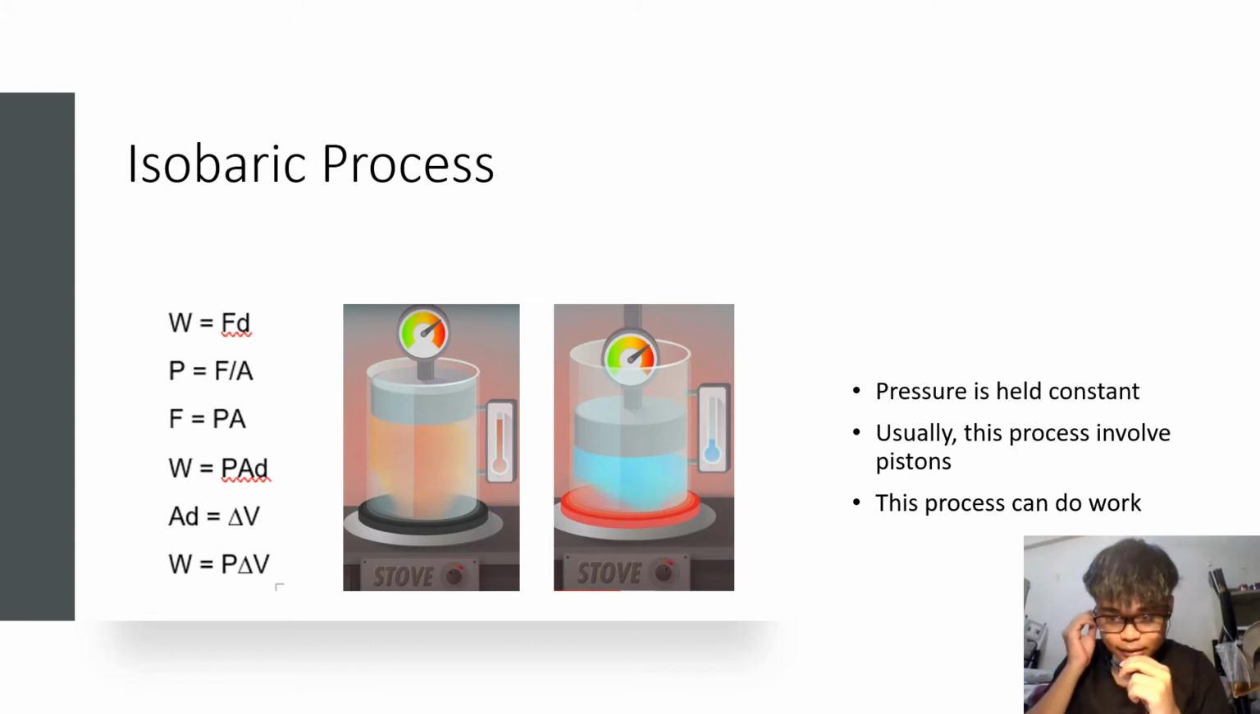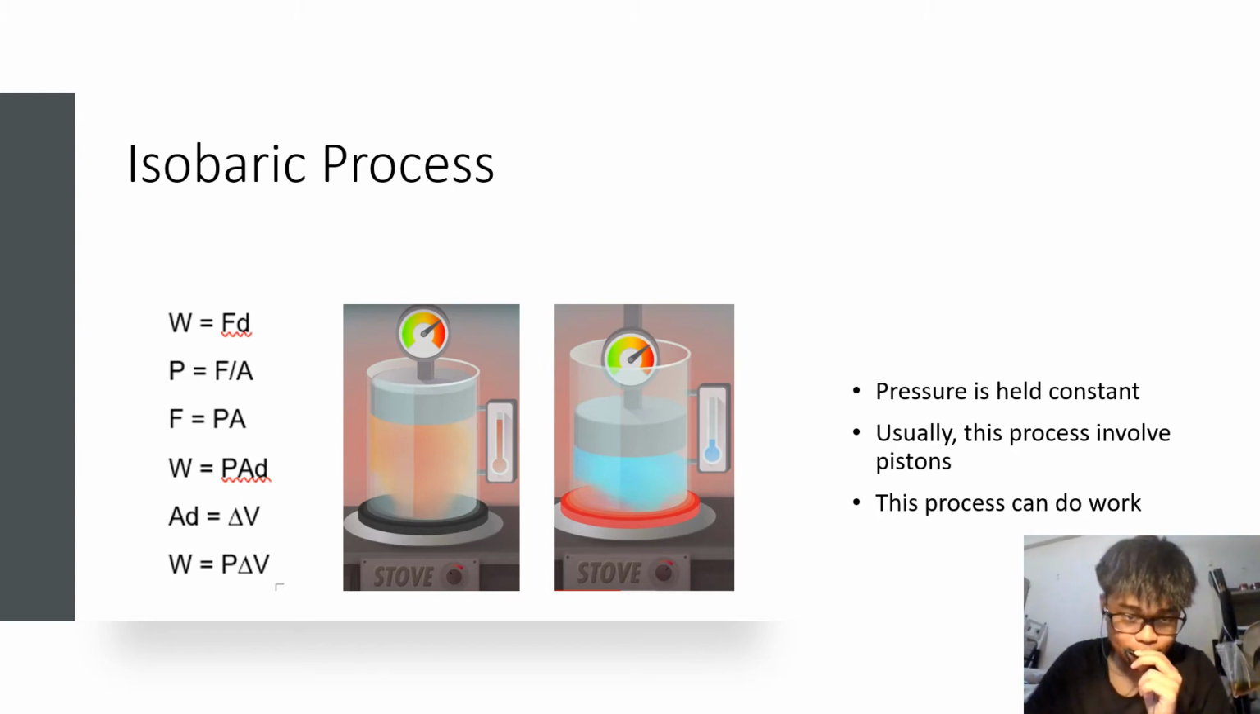So the second process is the isobaric process, where the pressure is held constant. Usually the gas can move a piston in this process, which allows the volume to change. As you can see here, the volume does change, but the pressure is kept constant. So when heat is added into the system, the volume and temperature increase, whereas when the heat is removed, the volume and temperature decrease. So the isobaric process can do work because the volume changes.